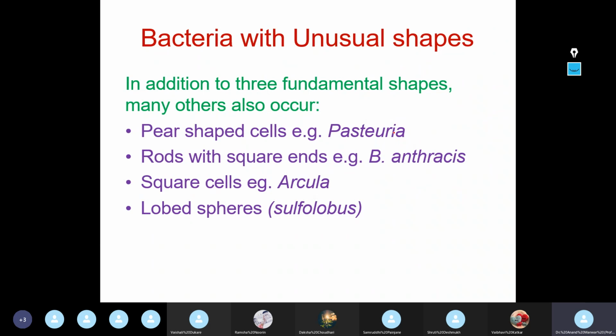Now there can be certain unusual shapes also, which are very rare. Bacteria with unusual shapes. In addition to three fundamental shapes, like spherical, rods, and spiral, many others may also be seen. For example, sometimes you may have a pear-shaped cell like this, bigger at the base, pear-shaped cell.